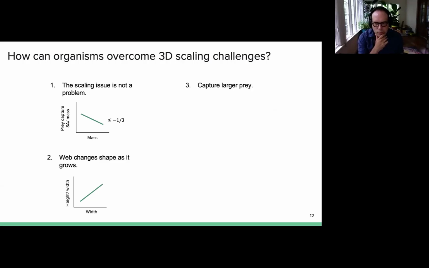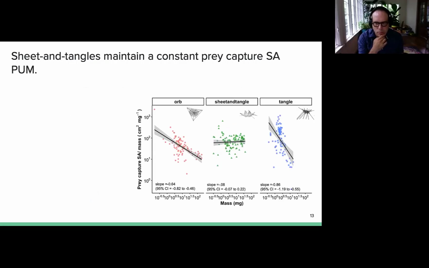A third option is that perhaps spiders capture larger prey. For example, average prey size may increase as a function of volume. And lastly, maybe there's just an increase in prey capture efficiency. For example, maybe silk stickiness or something along those lines increases as volume increases. We found that sheet and tangle building spiders maintain a constant prey capture surface area per unit mass.